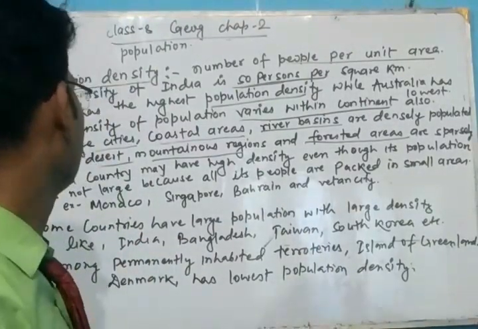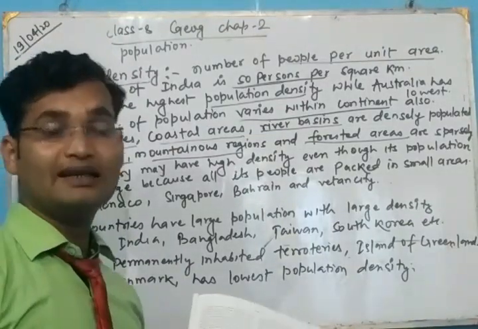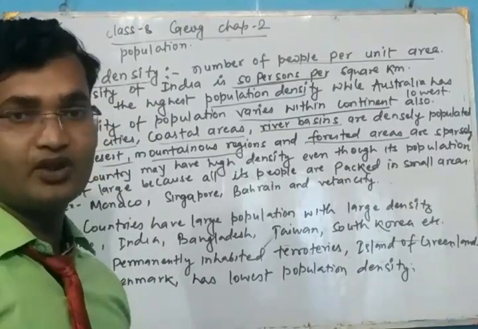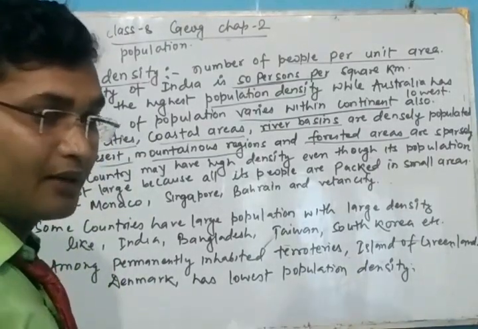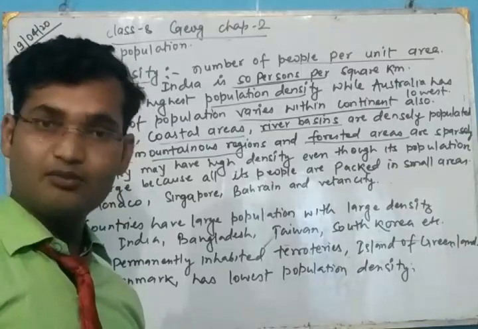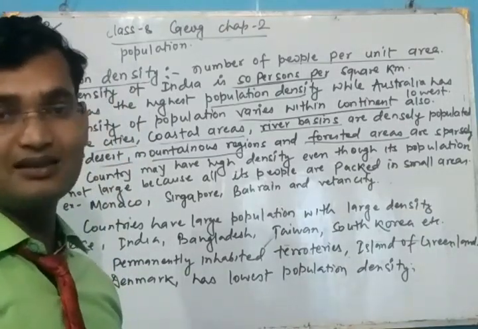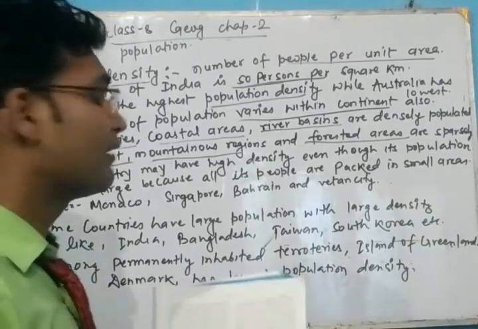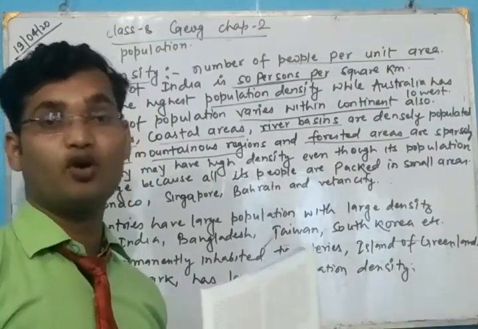Okay. Now a small country may have a high density. A small country may have a large number of population or less number of population, but they have a large density. Means all the people are packed in a small area.